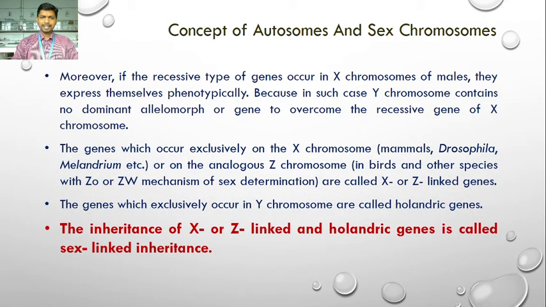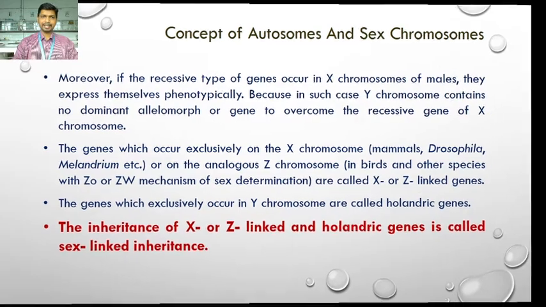And the inheritance of X or Z-linked and holandric genes is called sex-linked inheritance. So the genes which occur exclusively on the X chromosome are called X-linked genes. The genes which occur exclusively on the Y chromosome are called Y-linked genes or holandric genes. And the study of inheritance of X and Y-linked or holandric genes is called sex-linked inheritance.